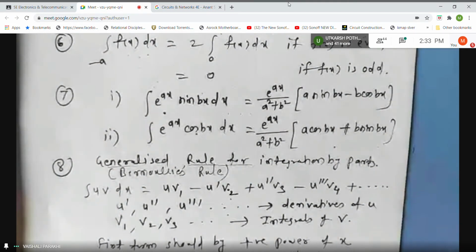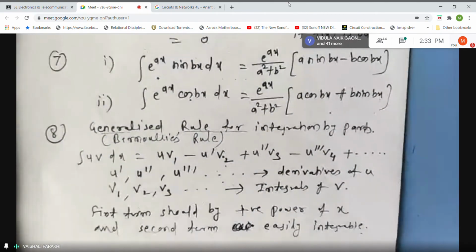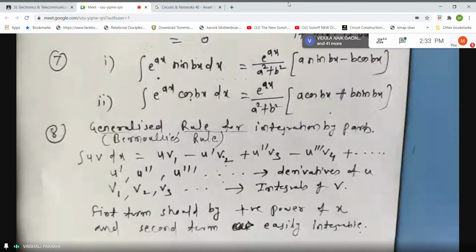You cannot apply this formula anywhere, because you should choose u such that its derivative becomes constant at some step or the other. Now with an example, I will explain this formula, students. Okay, can I turn the page?